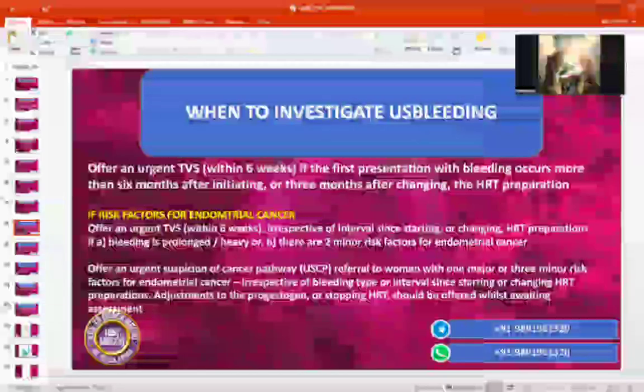And in your case, you have this one factor which falls in the major ones. So we need to rule out any changes in the lining of the womb, for which we'll be doing some investigations.